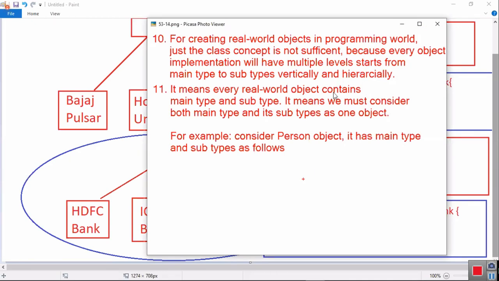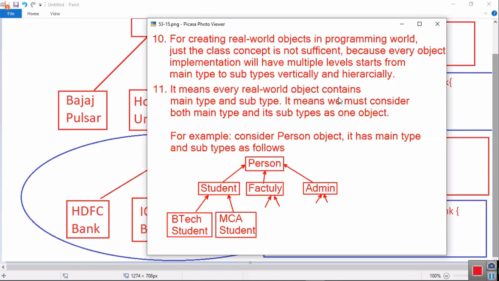Look here, I'm moving next. Person, student, faculty, admin. In student, again we have several types. Vertically, person, student, going down, one more level of subtype. Person, student, faculty, admin, hierarchically. Person, student, BTech student, MCA student, vertically going down, multiple levels. So consider the person object. It has a main type and subtypes as follows: person, student, BTech student, MCA student, faculty, core Java faculty, advanced Java faculty, admin, core Java admin, advanced Java admin.